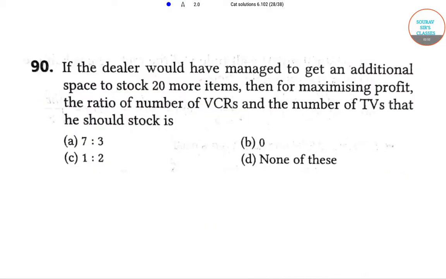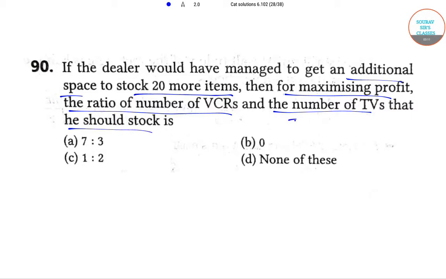The next question is also a continuation of the previous one. So if the dealer would have managed to get an additional space to stock 20 more items, then for maximizing profit, the ratio of the number of VCRs and the number of TVs that he should stock is.